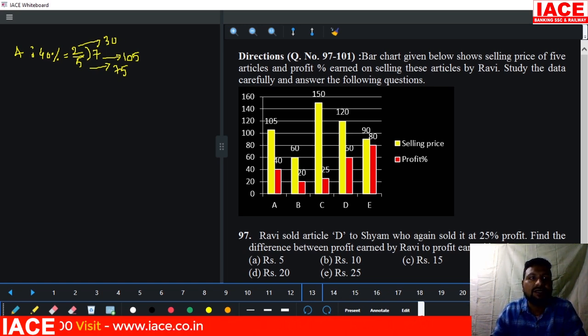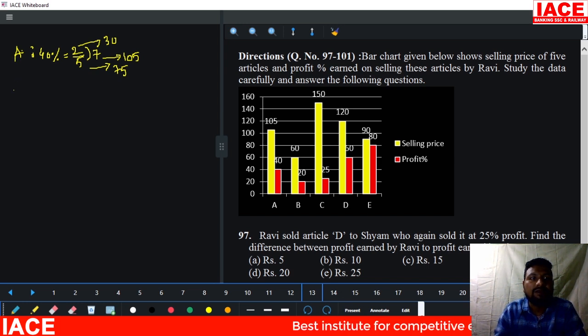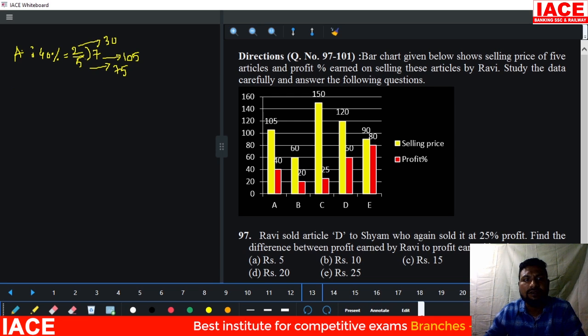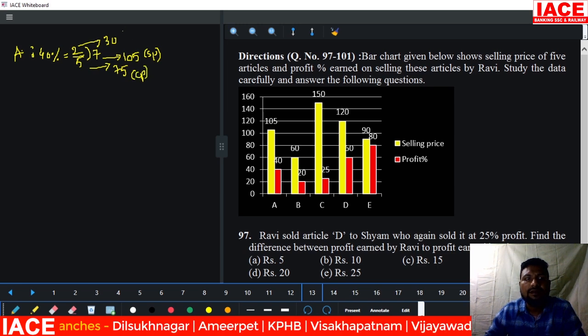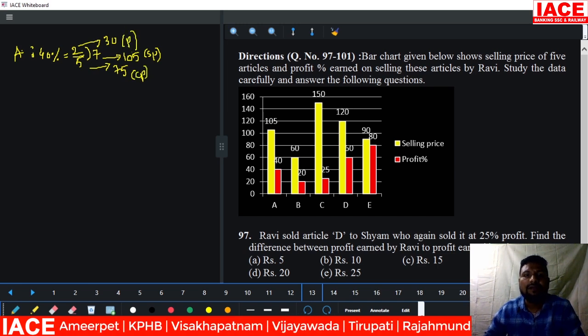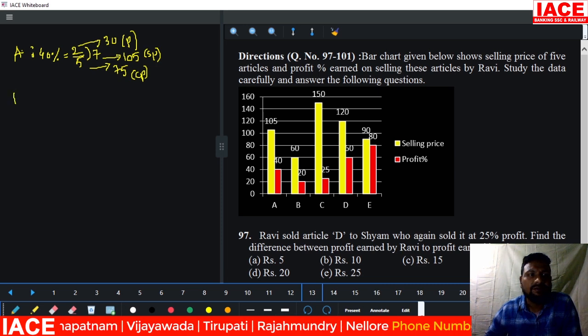Okay, this is for which article? A article, the first article. Now coming to B. It is clearly mentioned that this is the selling price, this is the cost price, and this is the profit. Every term we have to calculate like this now.